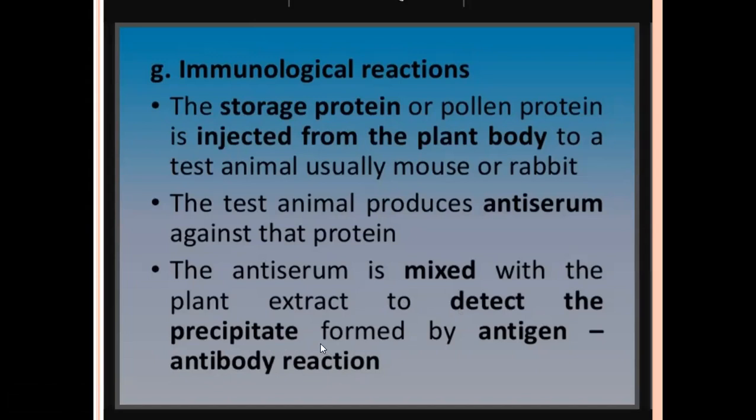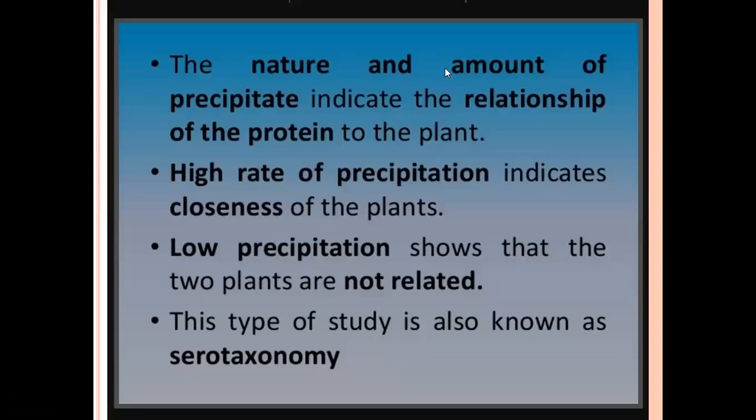The nature and amount of precipitate indicate the relationship of the protein to the plant. A high rate of precipitation indicates closeness of the plants. Low precipitation shows that the two plants are not related. This type of study is also known as serotaxonomy.